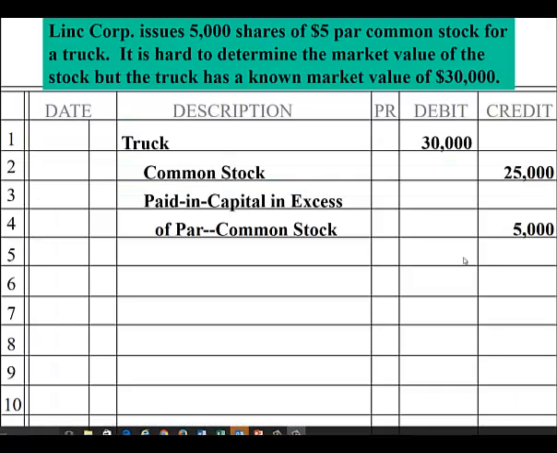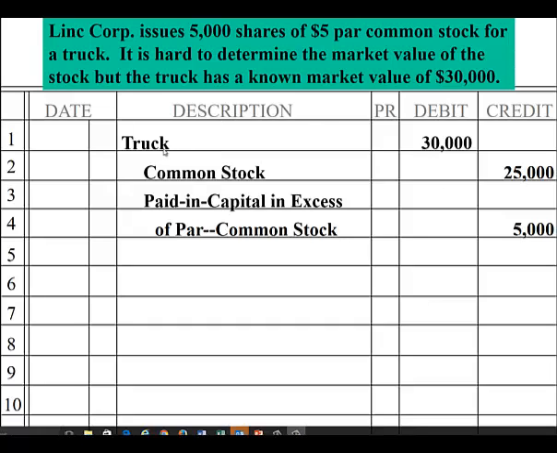So what happens when we issue stock for something other than cash? Let's look at this example. Link Corp issues 5,000 shares of $5 par common stock for a truck. It's hard to determine the market value of the stock, but the truck has a known market value of $30,000.